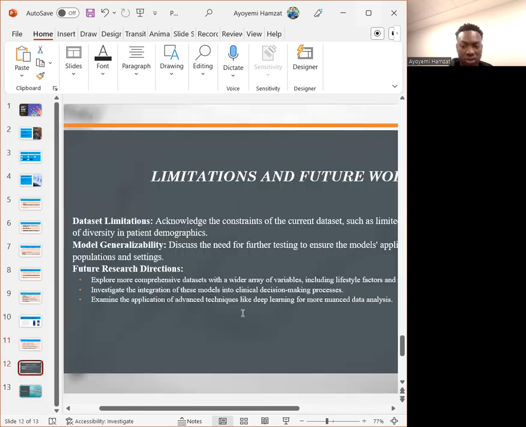Now the limitations. While acknowledging my data limitations and the need for further testing, the future directions from my project are promising. Expanding data sets and integrating these models into clinical practice is something I wish for in the future, to show various clinical practitioners what my algorithm does and how it could help in the healthcare system. Exploring advanced techniques like deep learning is the next step for my project.